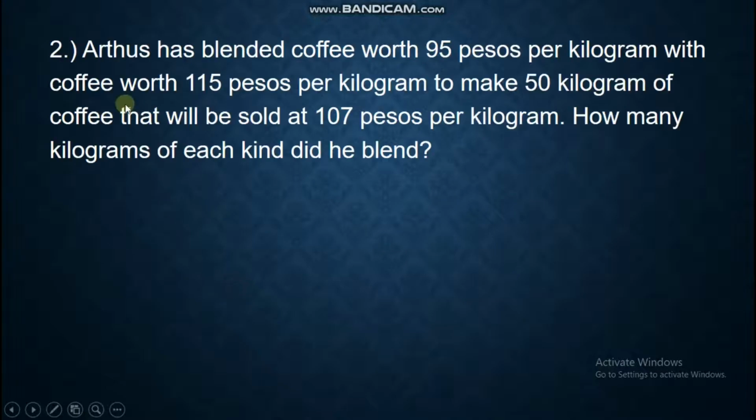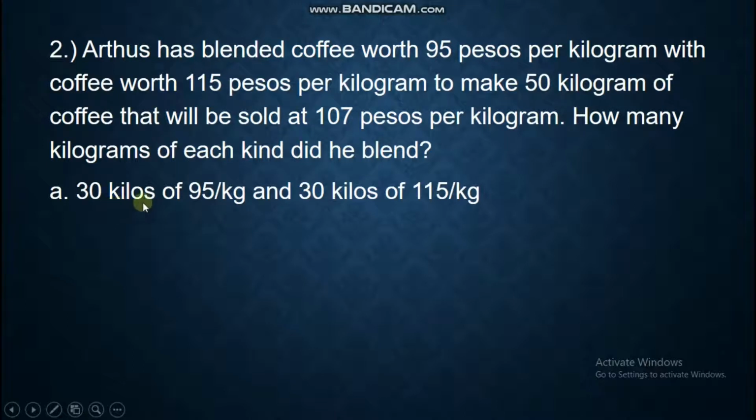Next is number 2. Arthos has blended coffee worth 95 pesos per kilogram with coffee worth 115 pesos per kilogram to make 50 kilograms of coffee that will be sold at 107 pesos per kilogram. How many kilograms of each kind did he blend?